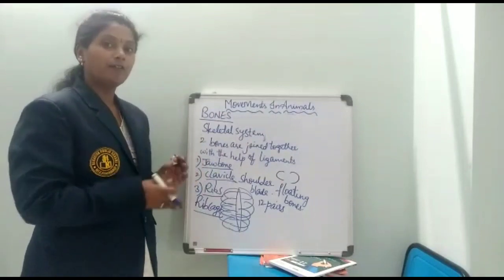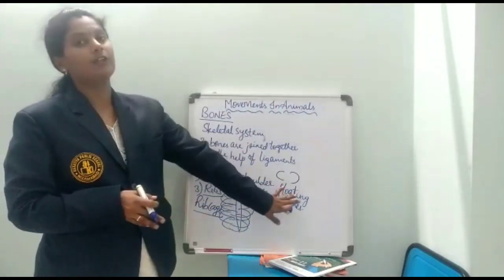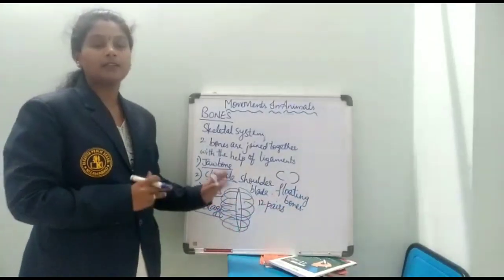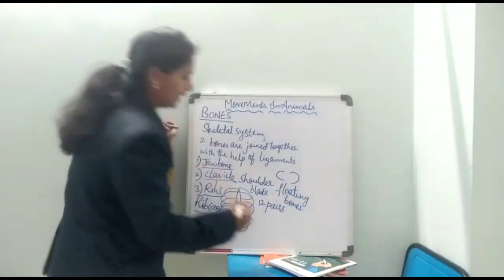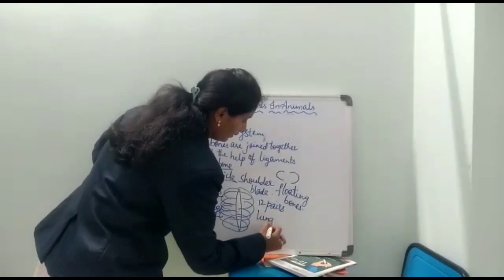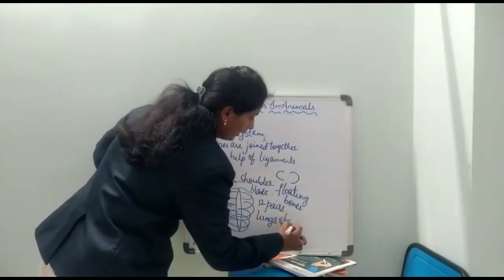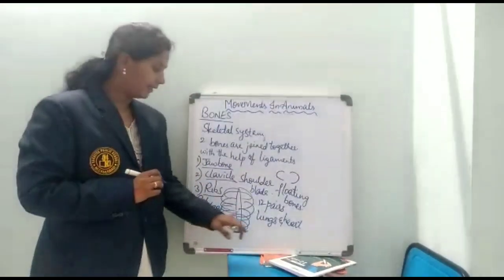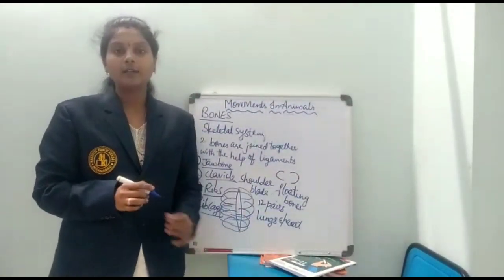and the other end is freely floating. So those bones we call floating bones, and this rib cage will protect some internal organs like the lungs and heart. This rib cage will be protecting internal organs such as the lungs and heart.